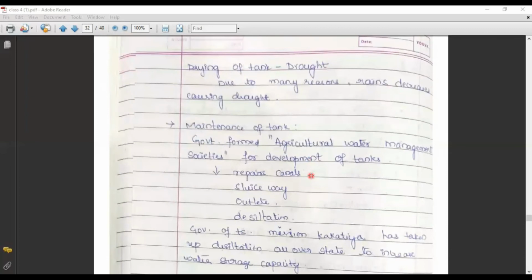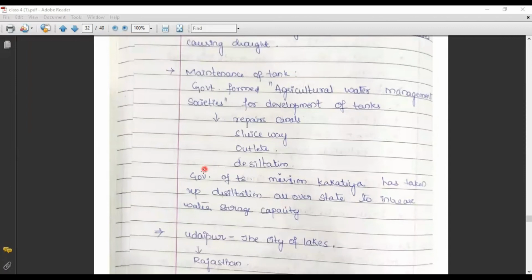So how to maintain a tank? In order to develop the tanks, the government has formed the agricultural water management society. Their work is to repair the canals and sluice way outlets. The government of Telangana introduced Mission Kakatiya for desiltation all over the state in order to increase the water storage capacity. The topmost layer will be scraped and collected by the farmers. That process is under the government of Telangana, titled Mission Kakatiya.